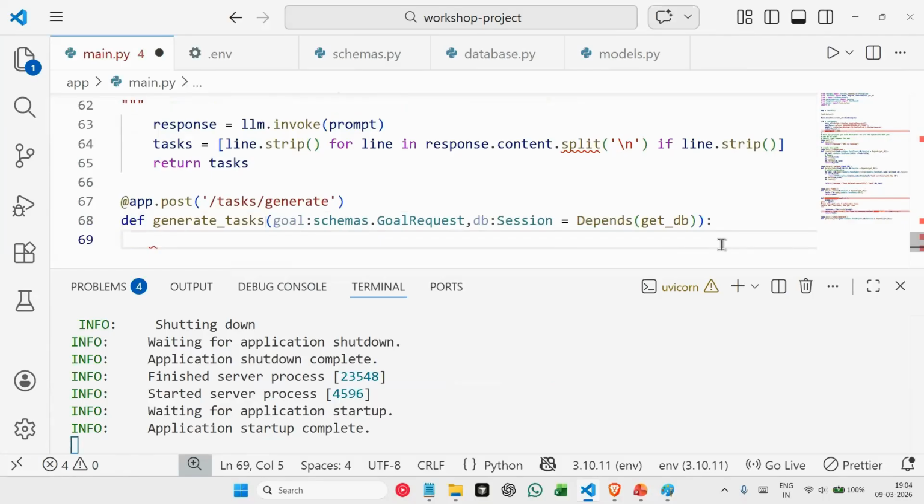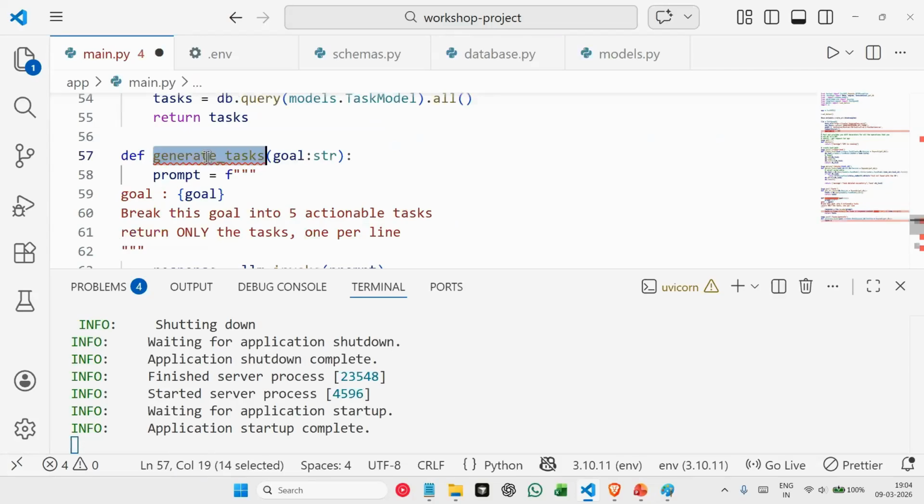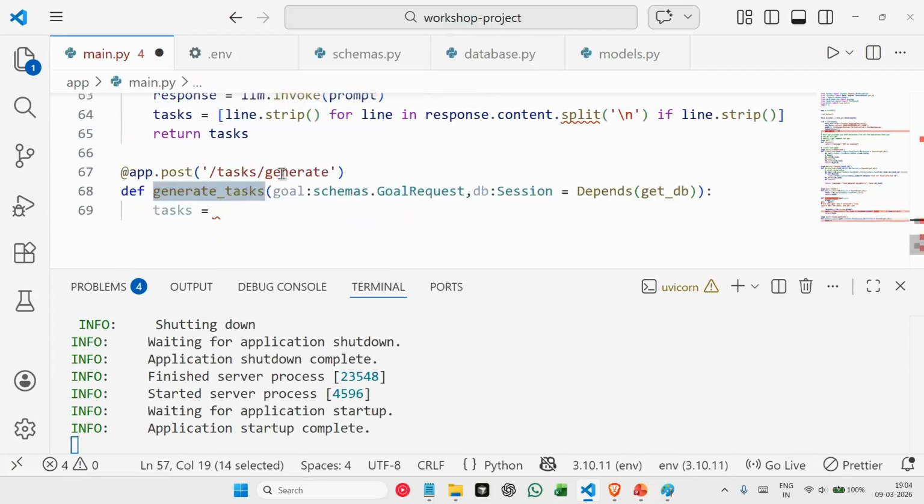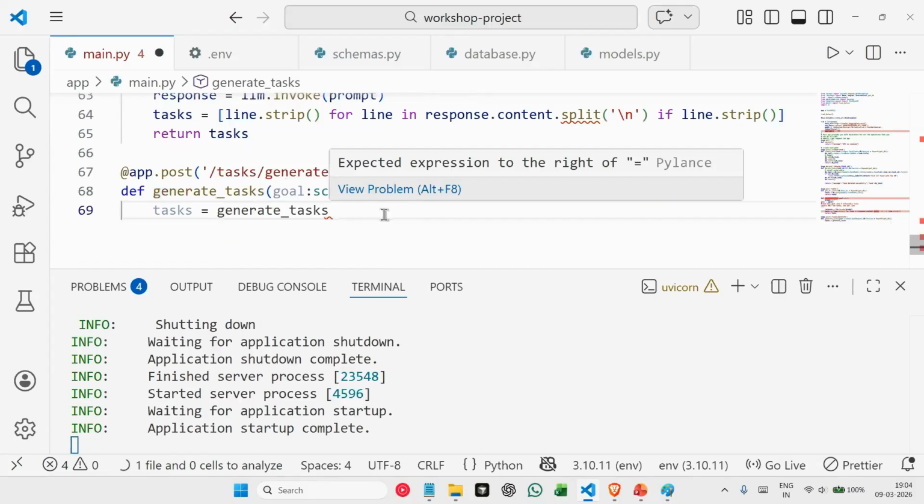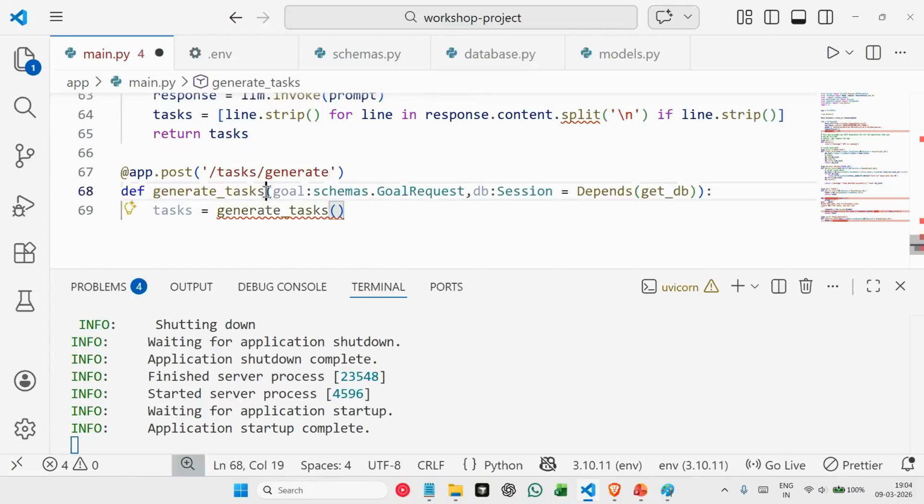Inside this, what we do is we say task is equal to whatever method we created here, generate task. We will use this method. So we say task is equal to generate task, and to this we are passing our goal.